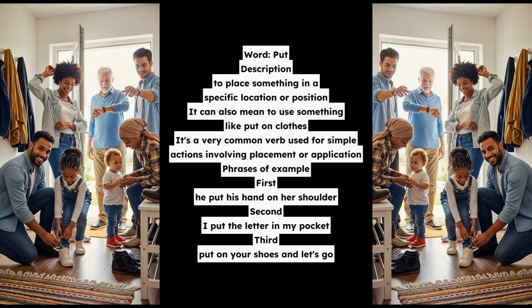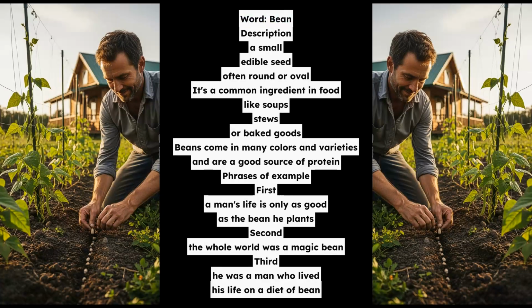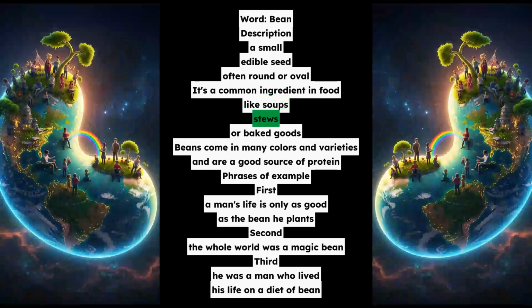Word: bean. Description: a small, edible seed, often round or oval. It's a common ingredient in food, like soups, stews, or baked goods. Beans come in many colors and varieties and are a good source of protein.